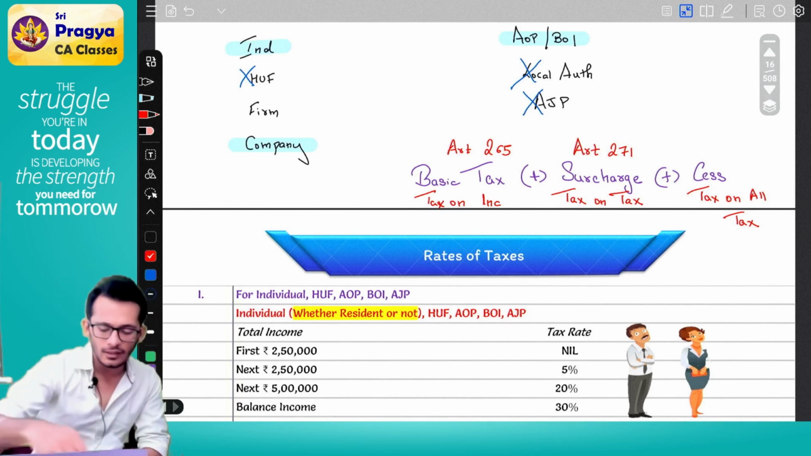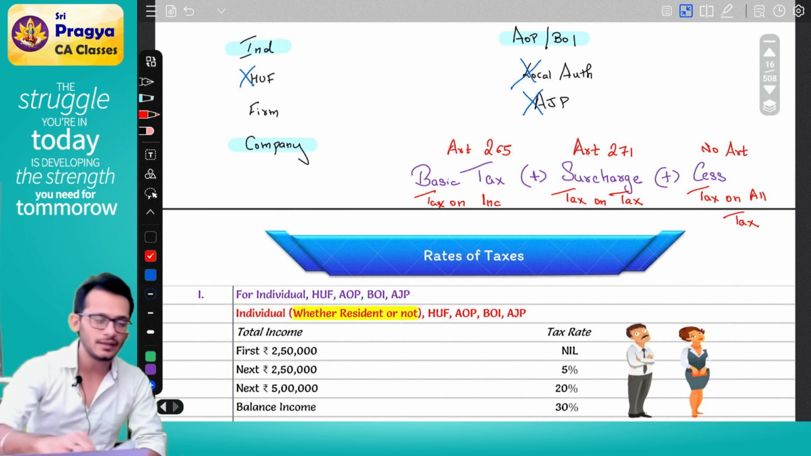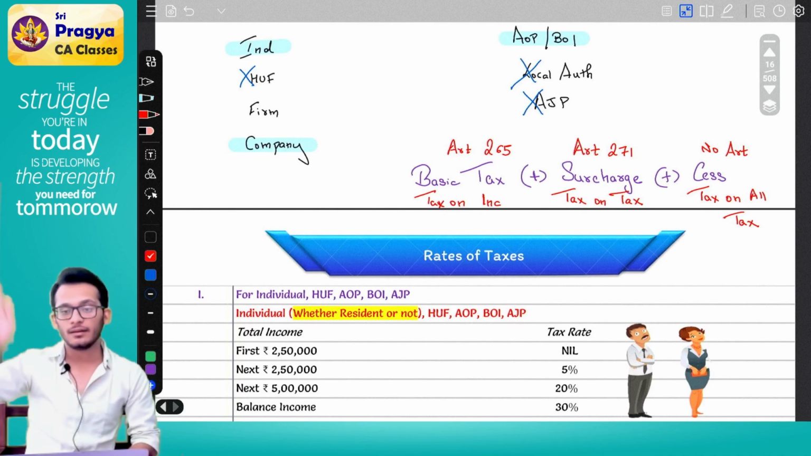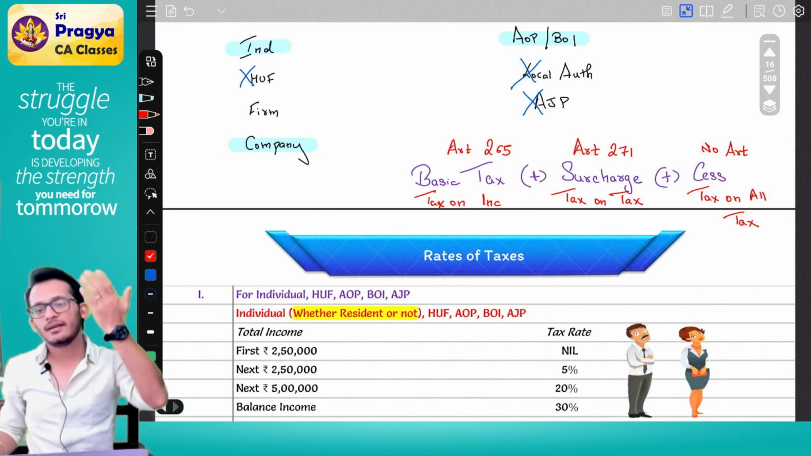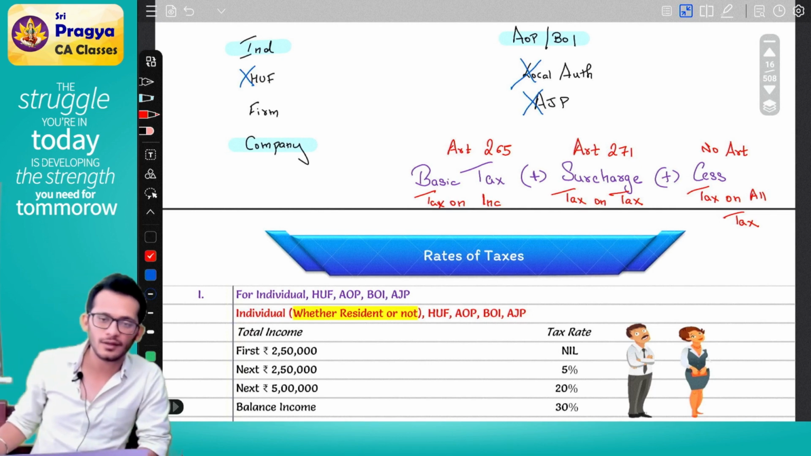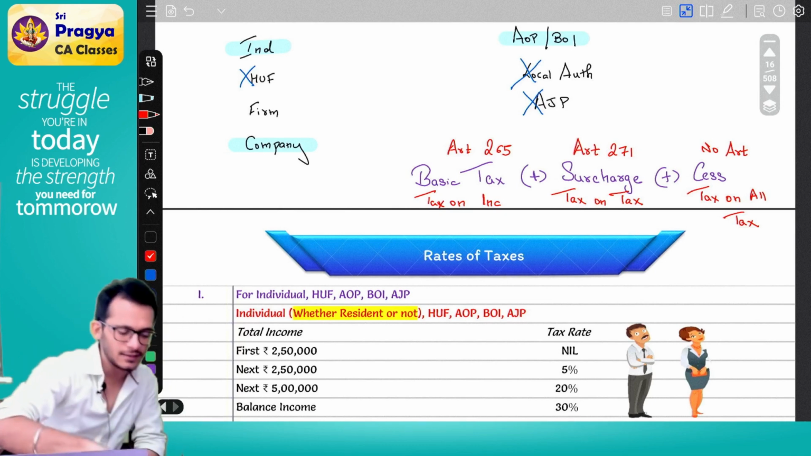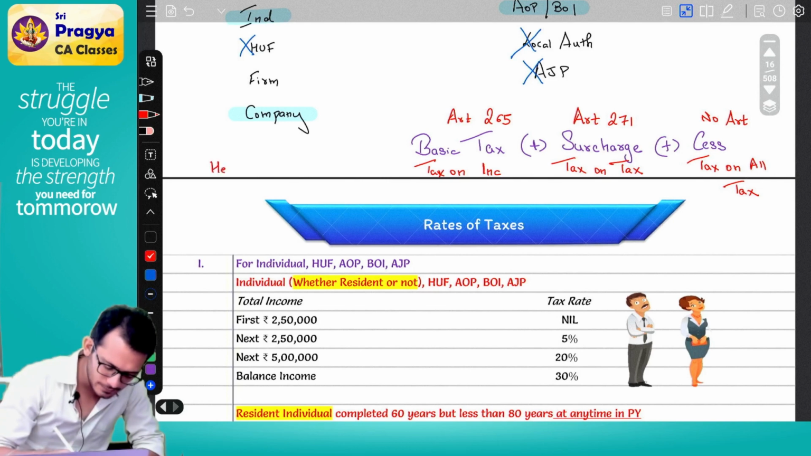For cess, there is no article. As such, there is no defined article which gives you the power to levy cess, but there is a generic article in the Constitution which says, if nothing is given in other articles, government can use this article to levy anything else. And that is the article under which they are levying cess. In the Income Tax Act, this cess at this point of time is called health and education cess.